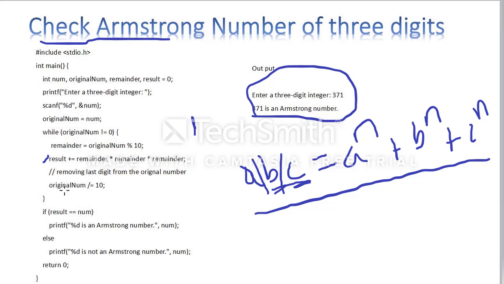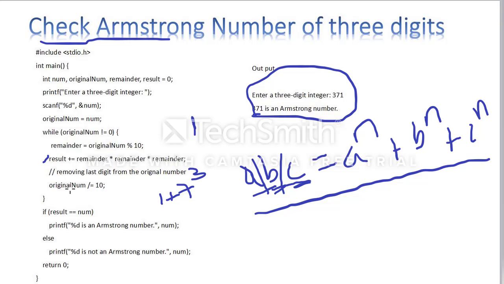Next, I have to take only the remaining value, means 37. I don't want to take 1 because the 1 is already completed. So again I am taking 37 into the loop. 37 is not equal to 0. So remainder is equal to 37 modular division by 10, means 7. So 7 is the remainder here. So 1 plus 7 cube, 7 cube is 49 into 7, you are getting some value. Here you are adding 1 plus 7 cube.